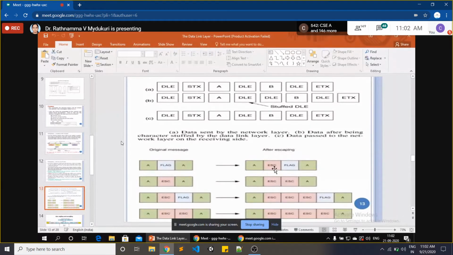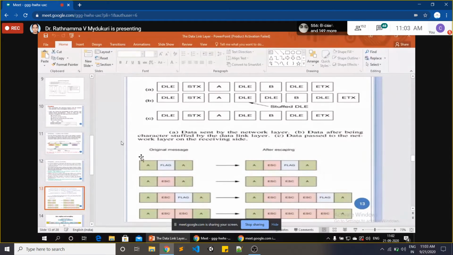Escape bit. So what does the flag bit actually mean? It is an extra bit mark. Otherwise you don't know whether it is included in this frame or that frame, so that's why you add the escape bit. Suppose it is added with an escape bit before the flag, it means this is the ending of the first frame and this is the starting of the second frame. Like that, we add some extra bits in order to know which is the starting of the first frame and which is the ending of the next frame.